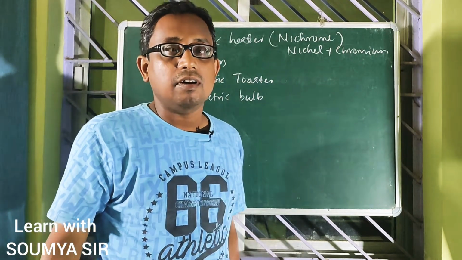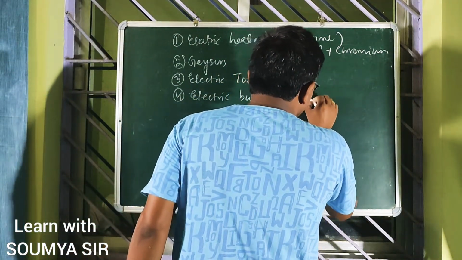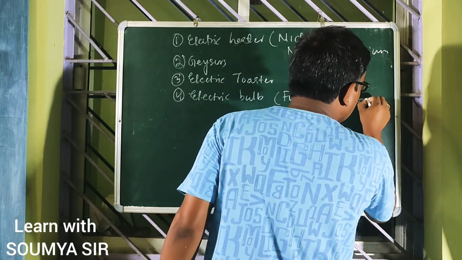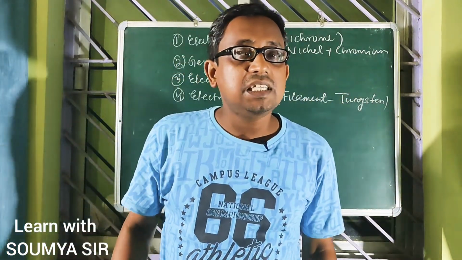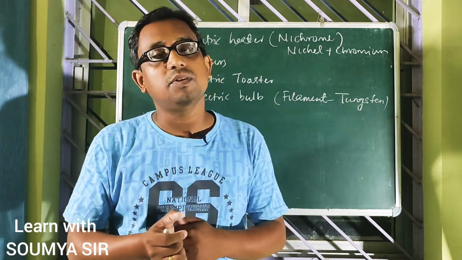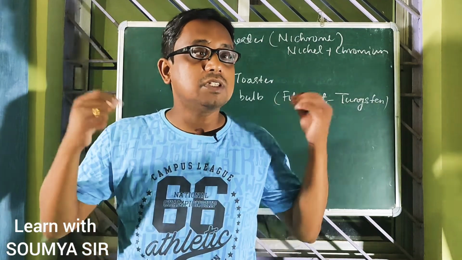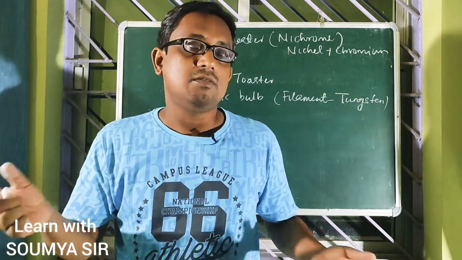In an electric bulb, the filament is made up of the metal tungsten. Tungsten is a metal which gives a huge amount of resistance to the flow of electric current. As a result, it produces a huge amount of heat, and some part of the heat energy is converted to light energy.